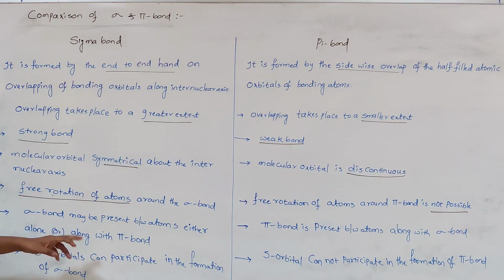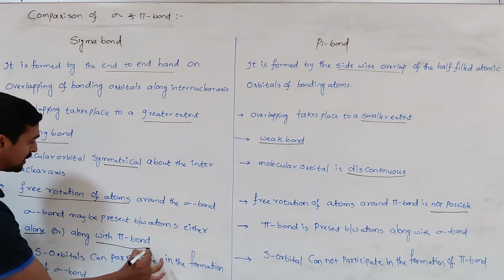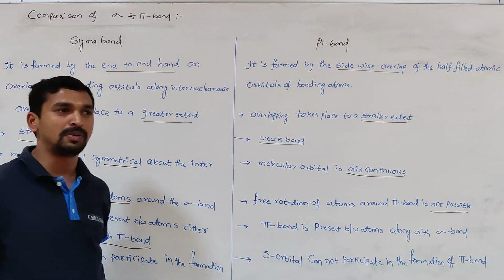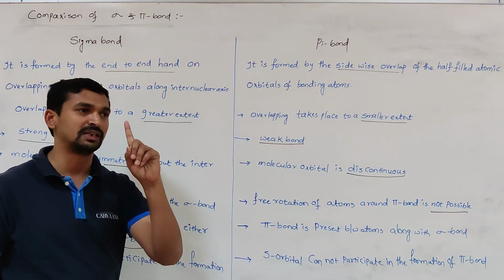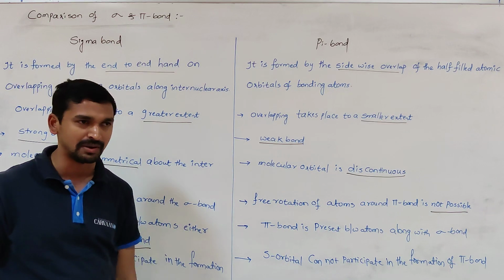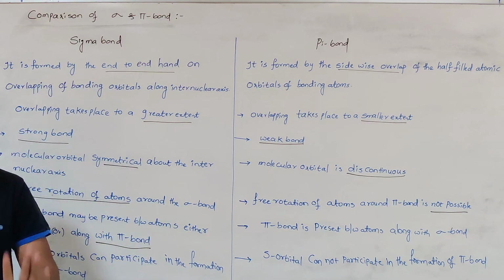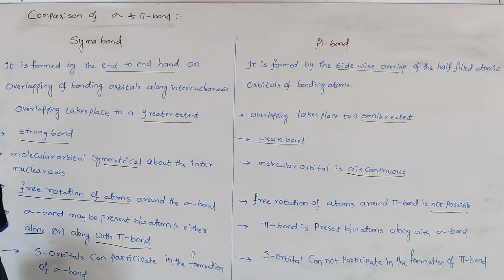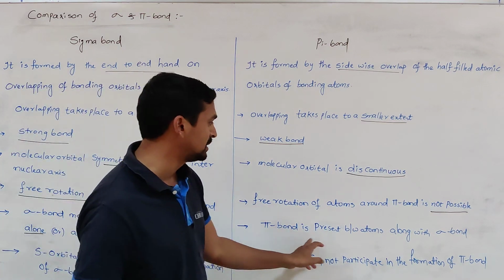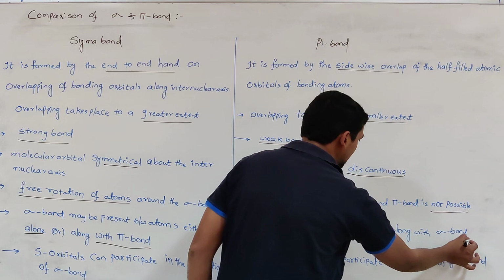A sigma bond may be present between the atoms either alone or along with a pi bond. Whenever a multiple bond is present, definitely one is a sigma bond and another one is a pi bond. Whenever a single bond is present between two atoms, it is always only a sigma bond. It never becomes which one? A pi bond. The pi bond is present between two atoms along with the sigma bond.